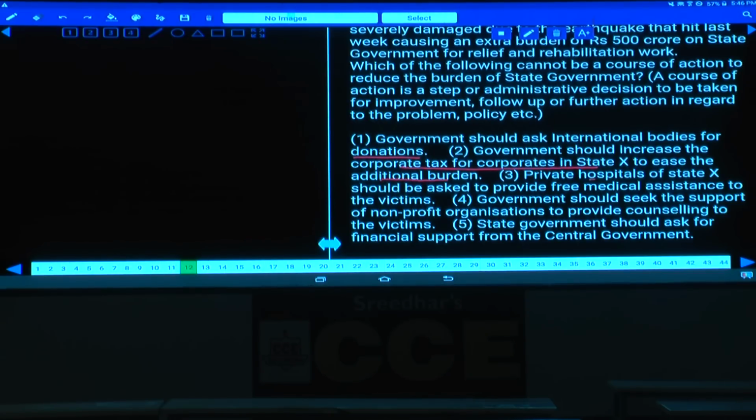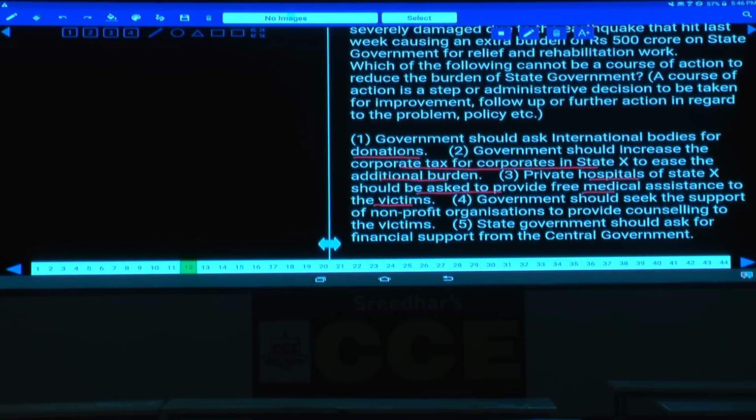Then the third one: private hospitals of state X should be asked to provide free medical assistance to the victims. Free medical assistance means the government need not necessarily spend some amount. As they are not spending on this, they can save that amount, and the burden can be decreased. So in the third one also, the financial burden can be reduced.